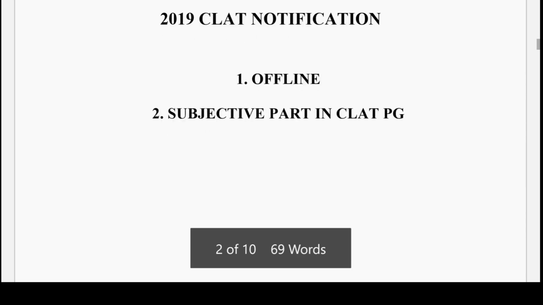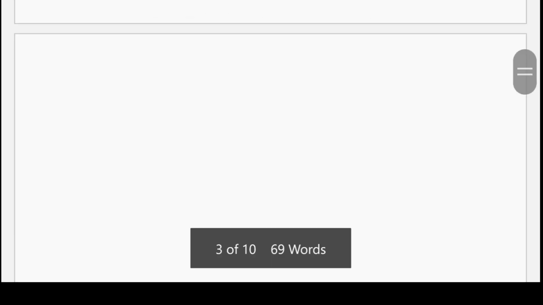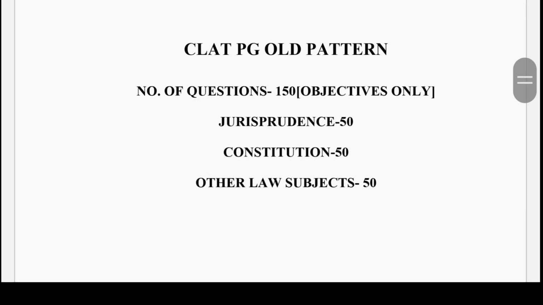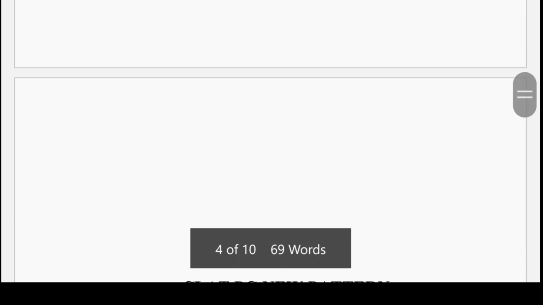From 2015 to 2018, in CLAT PG, there were only objective questions. 150 objective questions were asked, and out of those, jurisprudence covered 50 questions, constitution covered 50 questions, and other law subjects like IPC, contract, tort, international law, IPR or environmental law covered 50 questions. But what is the new pattern now in 2019? The new pattern is subjective and objective both.